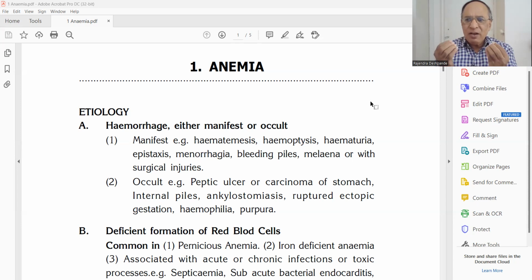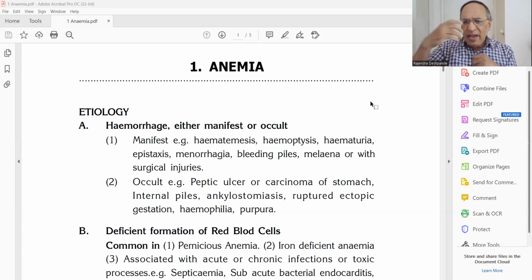For example, the patient will complain of total weakness. Always I am feeling tired, no energy. I cannot go to attend my school. I cannot go to my office. I cannot do my business. So that weakness indicates that your hemoglobin level may be low. Breathlessness after exertion: if you are climbing upstairs and you are breathless, suspect anemia.